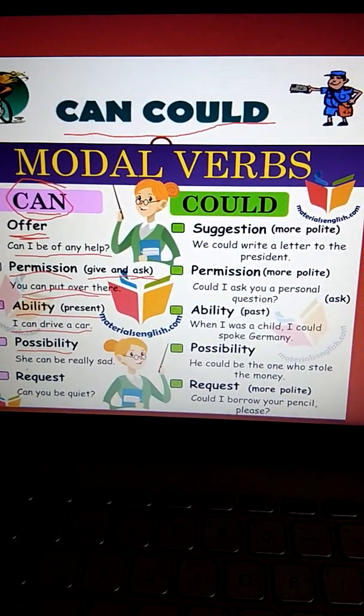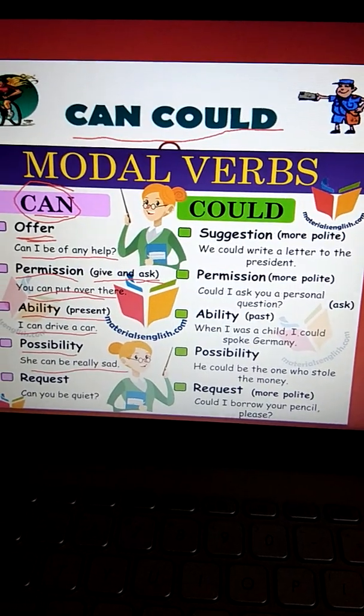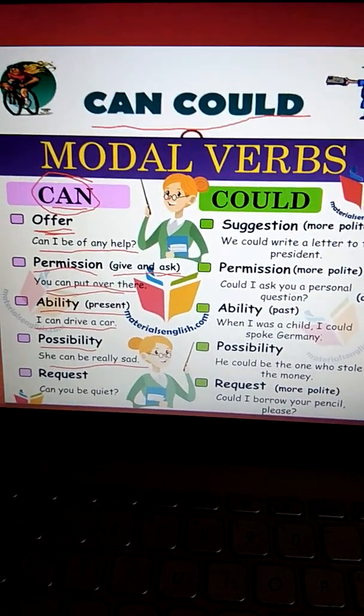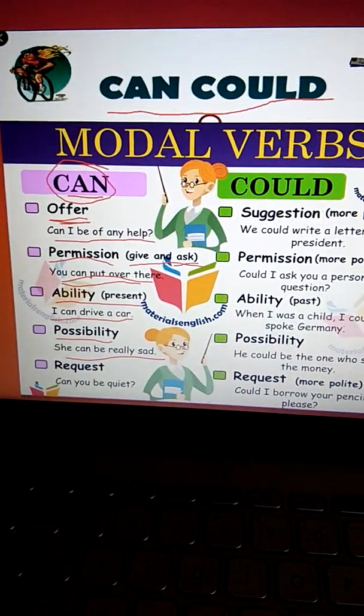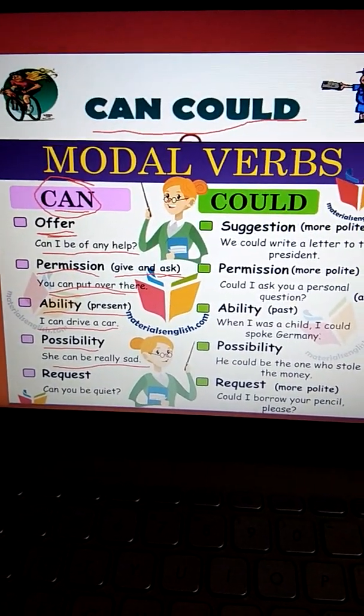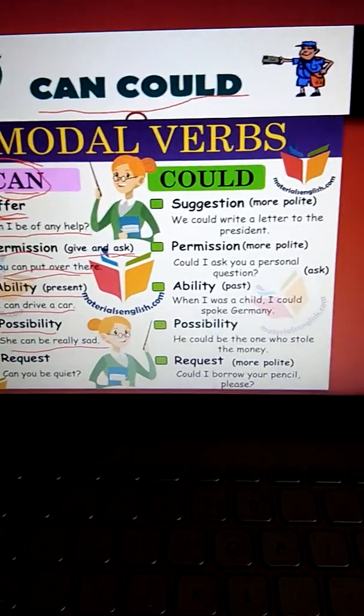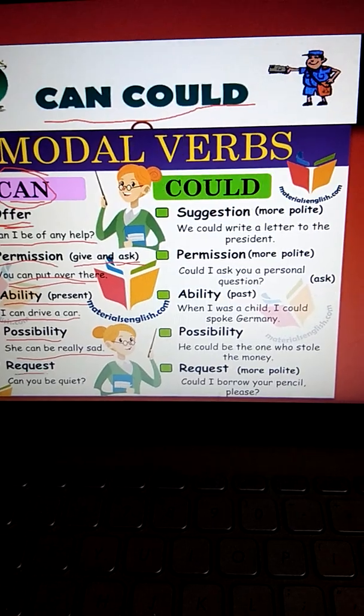She can be really sad. It's not sure that she will be really sad, but she can be really sad. Here is a possibility.